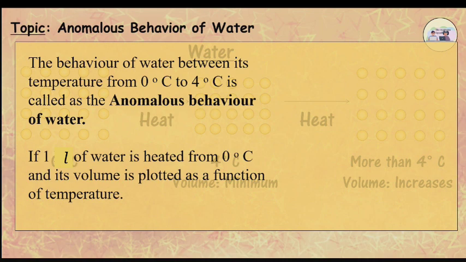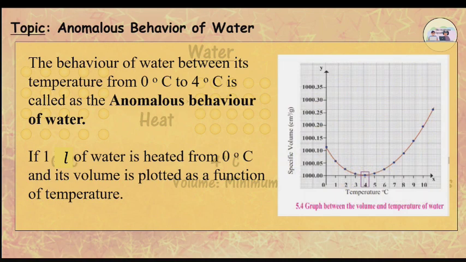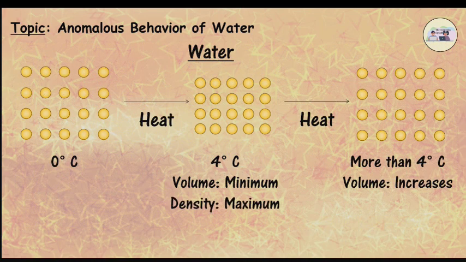If 1 liter of water is heated from 0 degrees and its volume is plotted as a function of temperature, we get the graph as shown in the figure. At 4 degrees Celsius, the volume of water is minimum. It means that the density of water is maximum at 4 degrees Celsius.